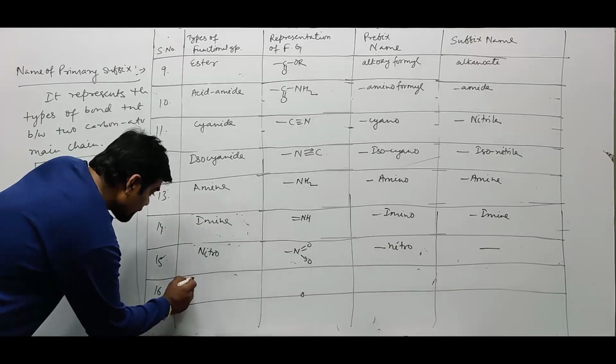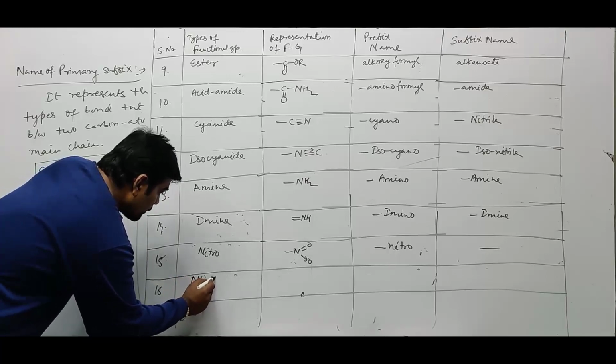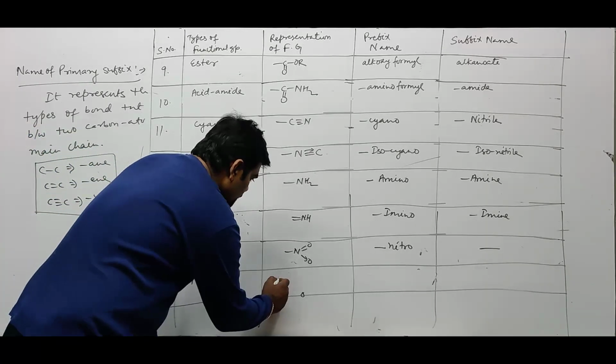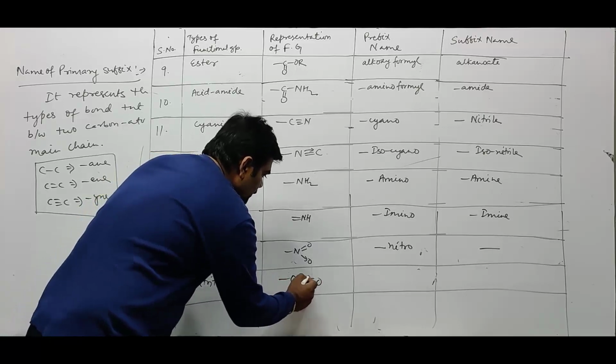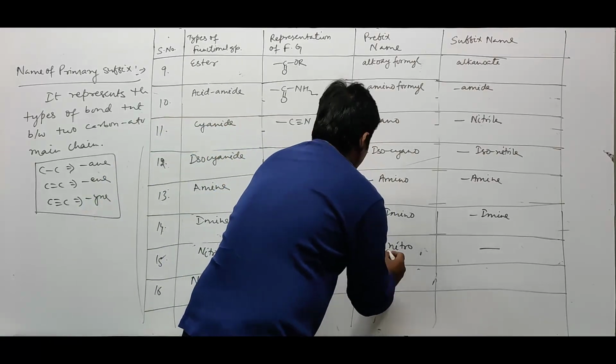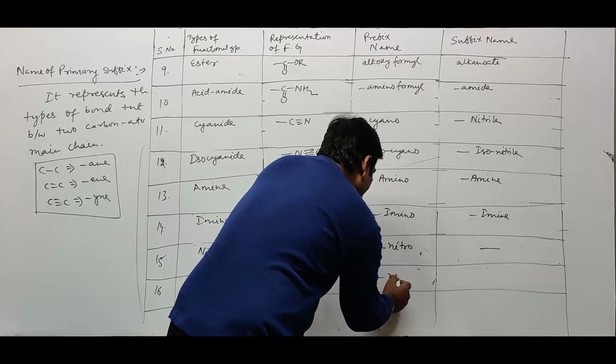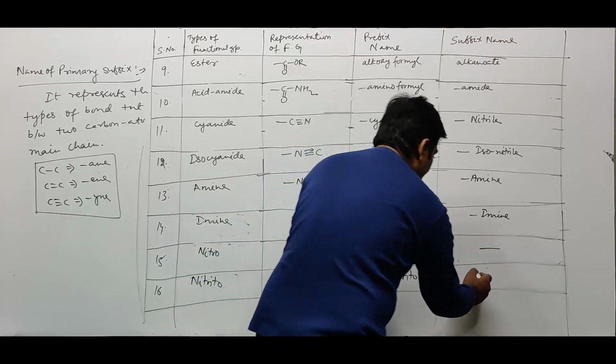Next is nitrito. This is ONO. Prefix is nitrito. Suffix is nothing.